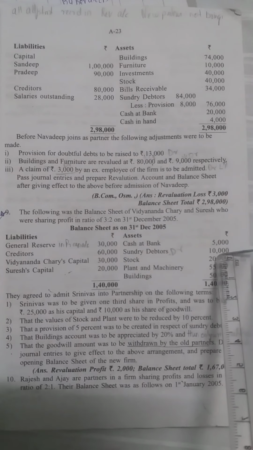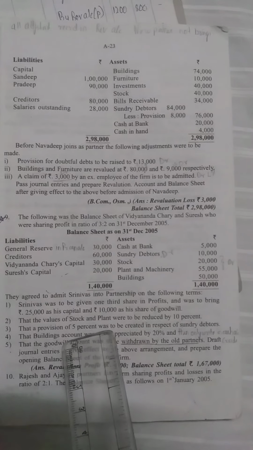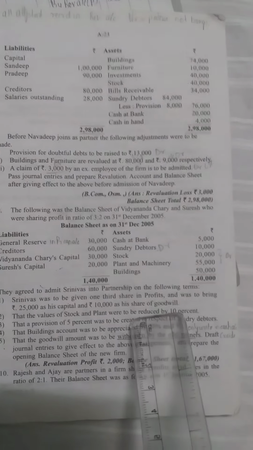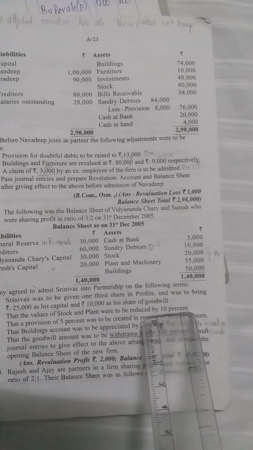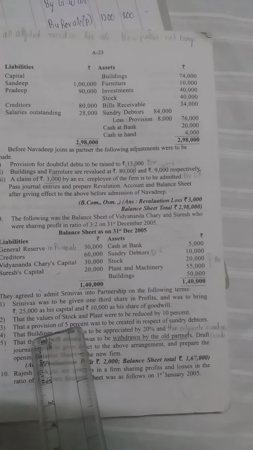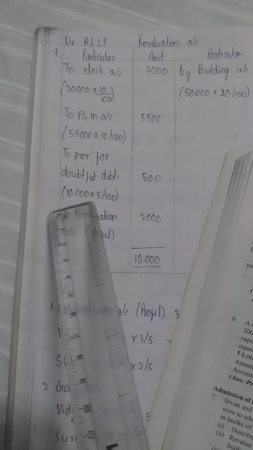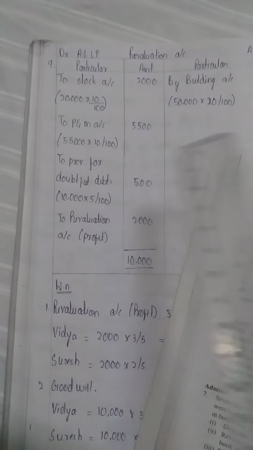Debtors is 10,000, but in adjustments a provision of 5% was to be made. So we have 10,000 into 5 by 100, it comes to 500.